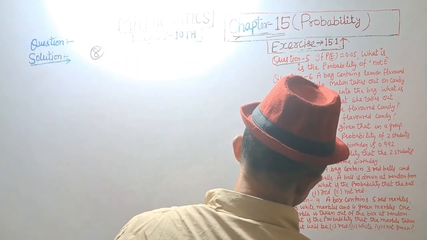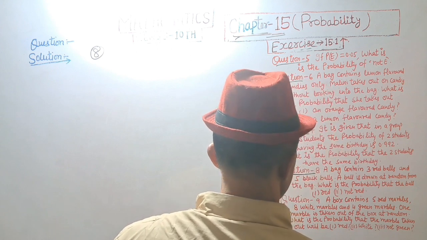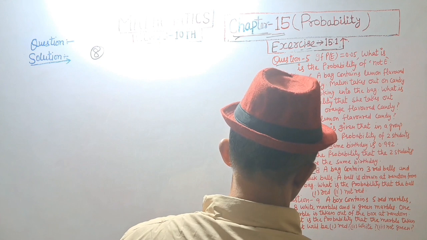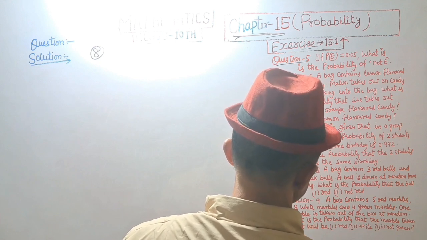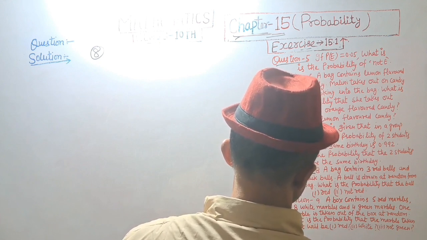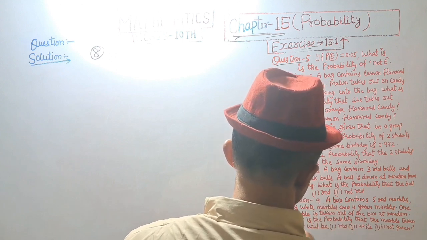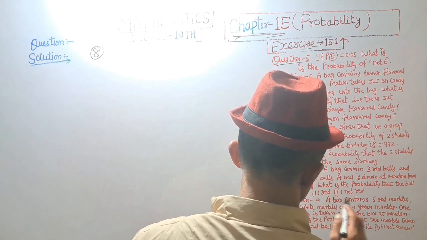Question number 8. A bag contains 3 red balls and 5 black balls. A ball is drawn at random from the bag. What is the probability that the ball is red and second not red?